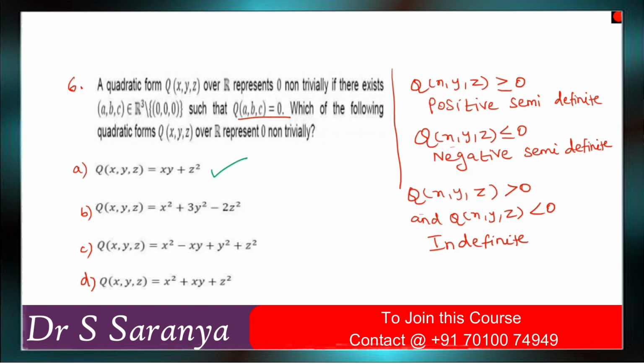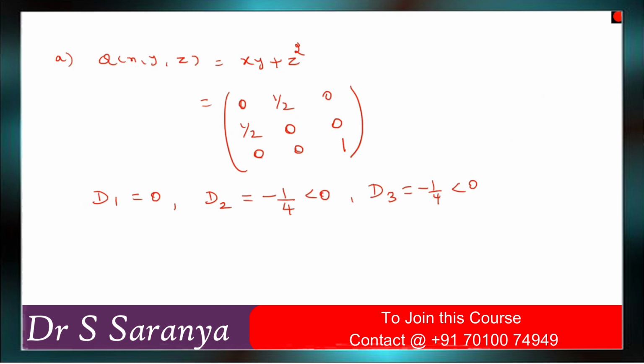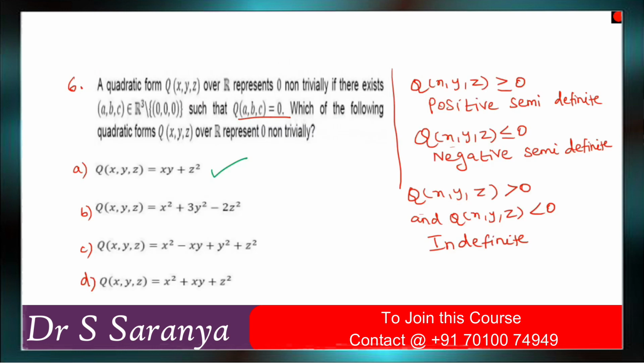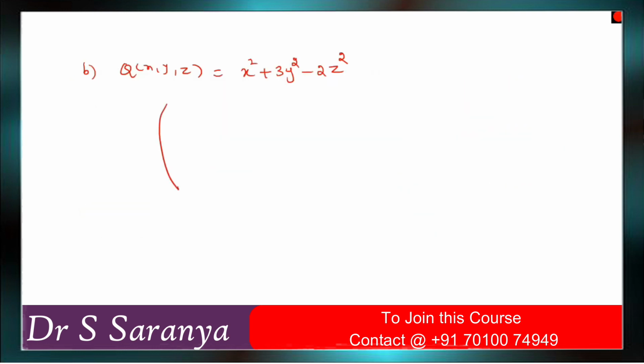So now come to the second form. What is the matrix of this form? Second option, Q of x, y, z is equal to x squared plus 3y squared minus 2z squared. That's our question, right? So what is the matrix? It is 1, 0, 0, 0, 3, 0, 0, 0, minus 2.